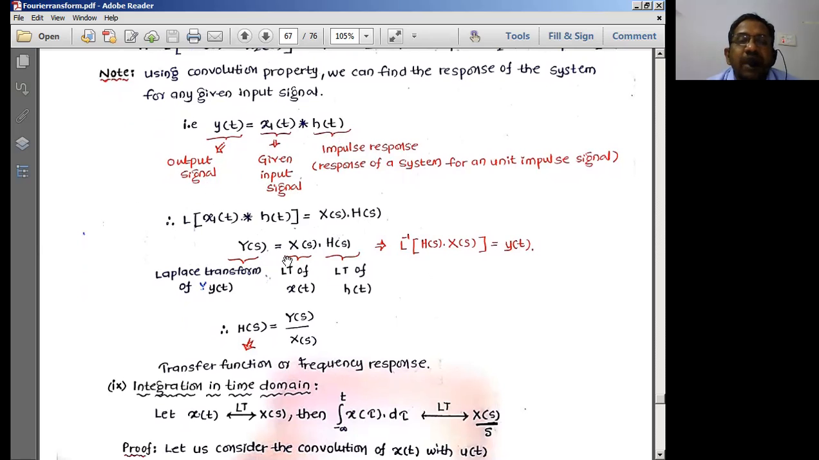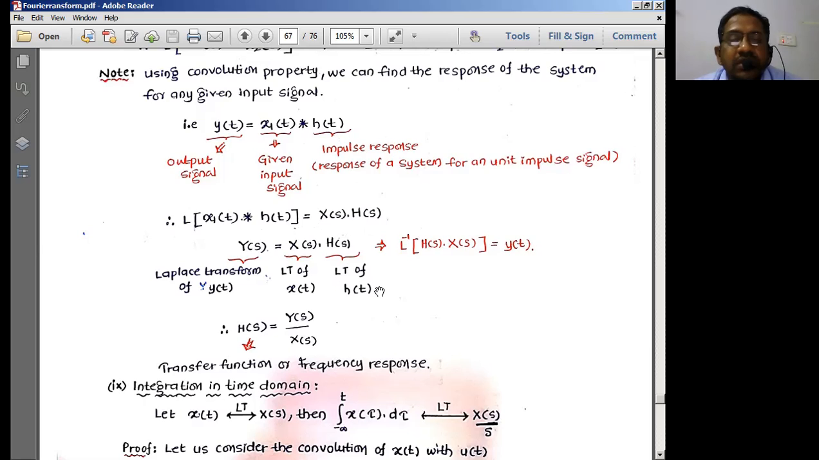x of s is the Laplace transform of x of t. H of s is the Laplace transform of h of t, which is the system, not the signal, because h of t resembles the impulse response of an LTI system. Using this, I can write h of s is equal to y of s by x of s. This is the representation of the system. Whenever a system comes into the picture, h of t or h of omega or h of s should come into the picture for us.